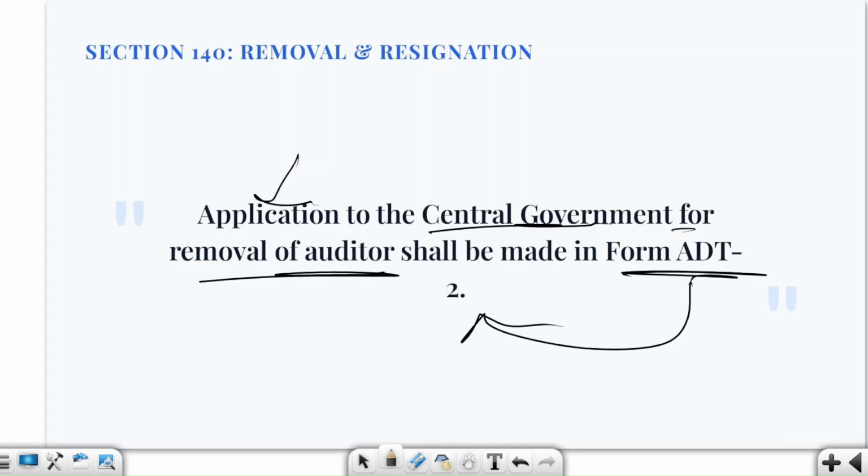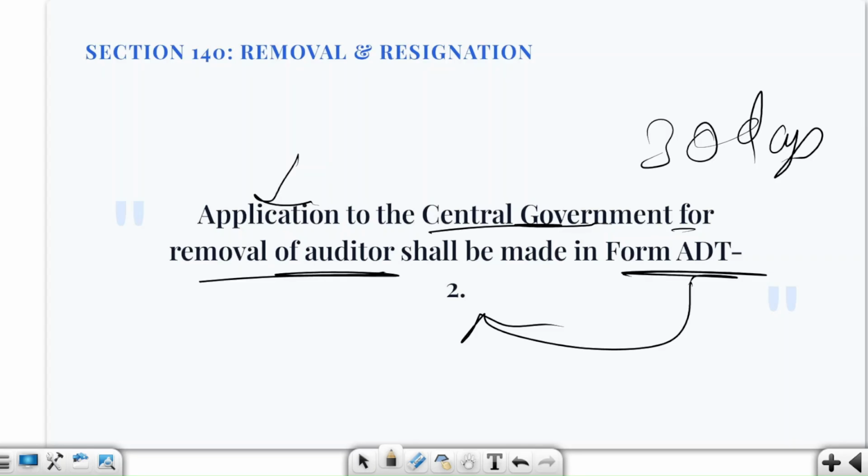Here you will see that the board of directors has passed a special resolution and initiated this removal, but now the company will make an application to the central government through Form ADT 2. The application must be made within how many days? Within 30 days. We are saying the application must be made within 30 days from the date of the board resolution.